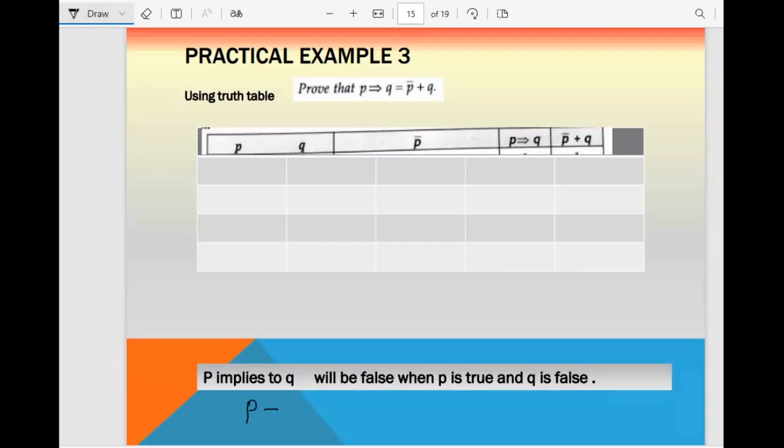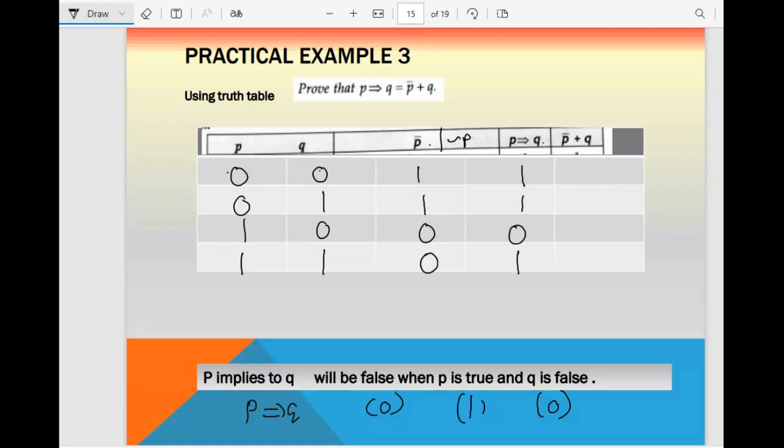P implies Q. P1, Q0, then it will be 0. Let us start. P implies Q equal to P bar plus Q. P is 0, 0, 1, 1, and Q is 0, 1, 0, 1. P bar, remember, is the opposite of P. So 0 to 1, 0 to 1, 1 to 0 and 1 to 0. Next to that we have P implies Q. Here we have P, here we have Q. Then for 1 0 it will give you 0 and for the rest all it will give you 1.